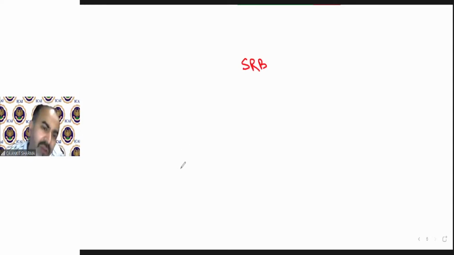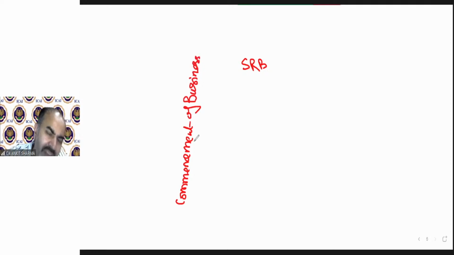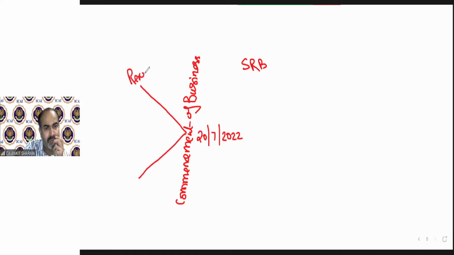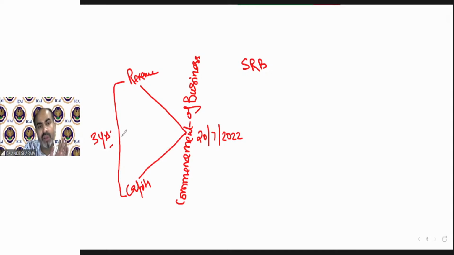In scientific research business, there will be expenses before commencement or after commencement of business. For example, commencement of business started on 20th July 2022. So the provision says any expenditure, whether revenue or capital, which has been done within 3 years before the commencement of business. From that date, within 3 years.